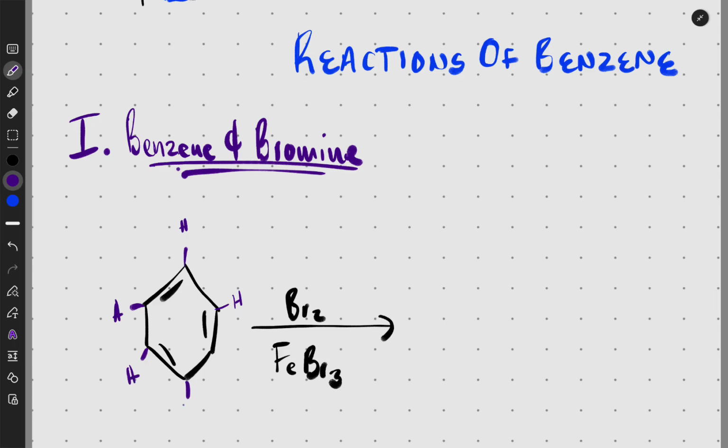There are 6 hydrogens in this benzene structure, 6 carbons and 6 hydrogens. So one of the hydrogens will go, and then you're going to have bromine go there. We have the same structure. Our structure is not going to be affected, please, but one of the hydrogens will now become a bromine. That is what happens to the benzene ring, okay?